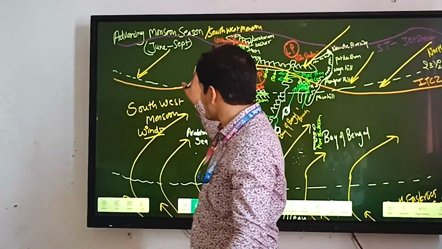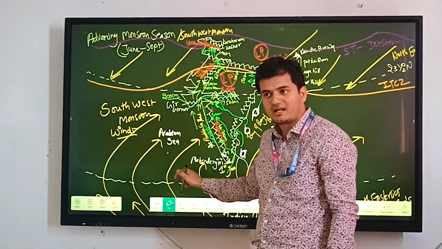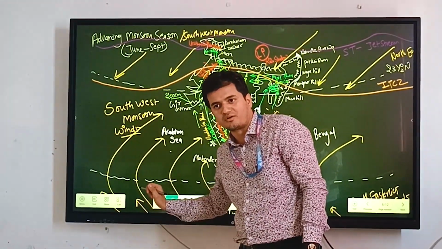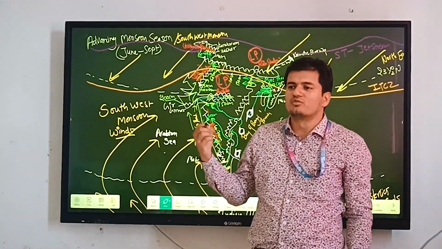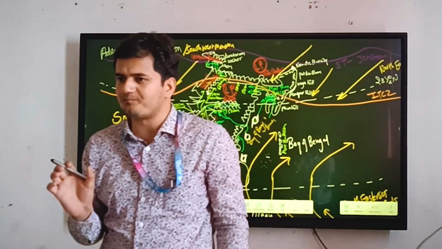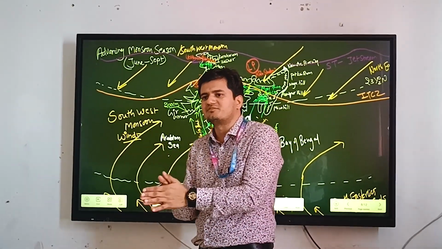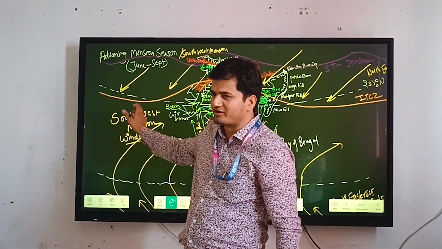We have the outline map of India. This is the Tropic of Cancer, and this is the equator, 0 degree. And just below it, we have the Tropic of Capricorn. To understand the monsoon, we have to understand this word. What is the meaning of monsoon? Monsoon means the seasonal reversal of winds and rainfall in the regions of the continent.